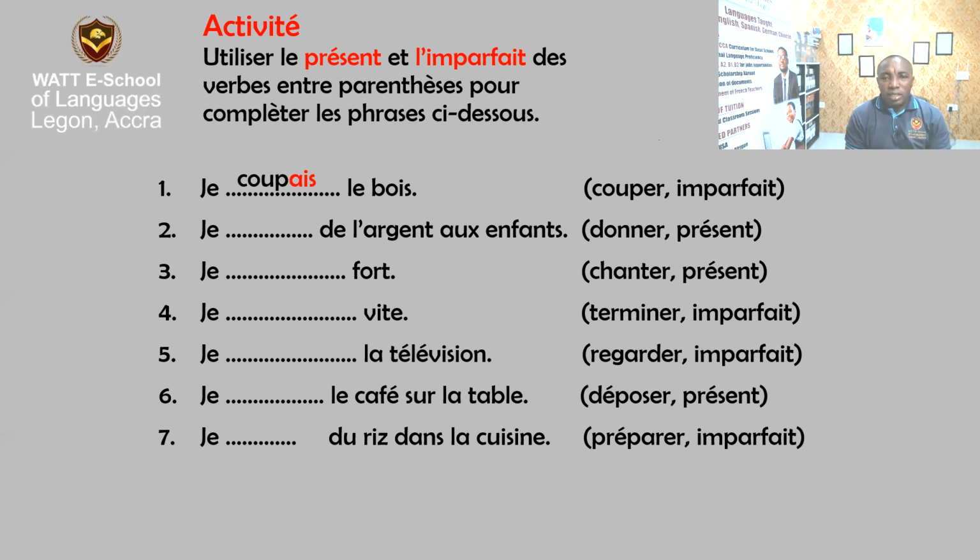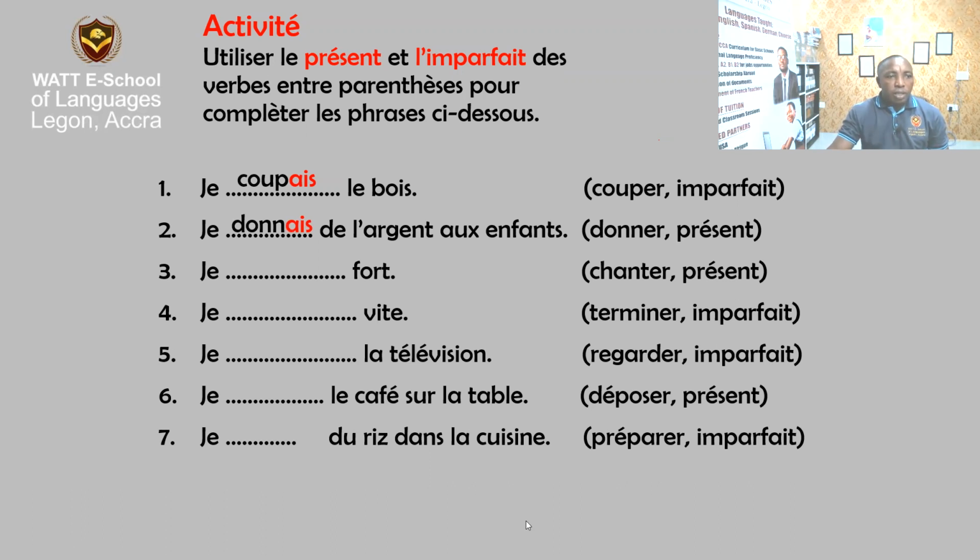In the previous activity or lesson, I told you that we are only dealing with the first personal pronoun, which is je. And here you can see it. From the first sentence, the second, the third, to the seventh, you see that the personal pronoun throughout is je. So we are only conjugating the verbs in their tenses with the first personal pronoun. The tu, the il, the elle, the nous, the vous, the ils, the elles plural do not come in here. So please note that. That's why we say the ending remains the same. Okay. All right. Let's go to the second one. The verb is donner.